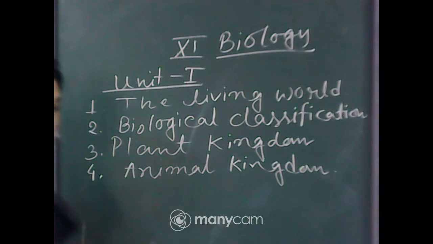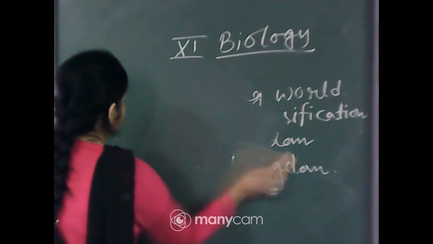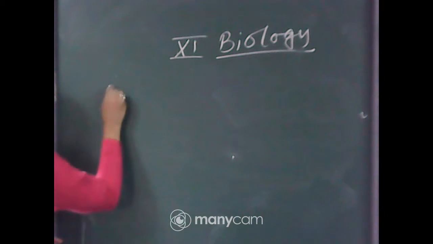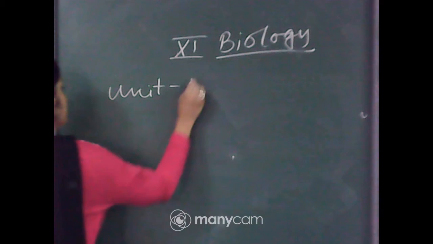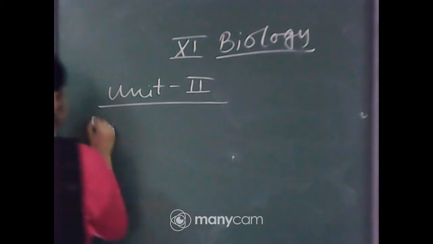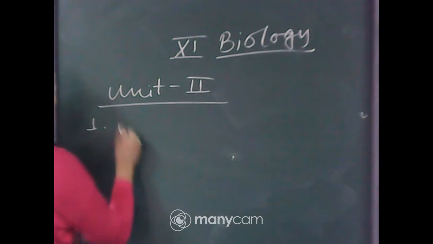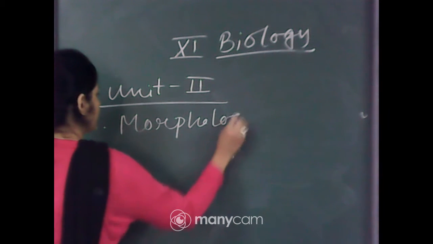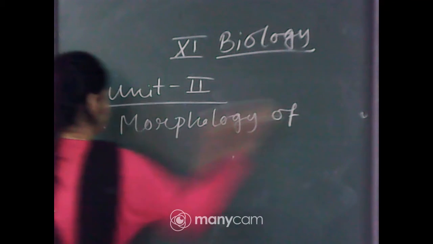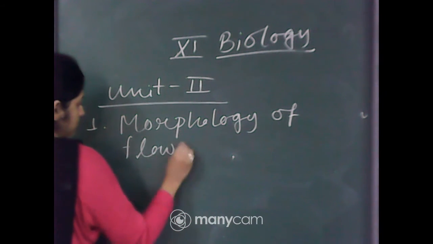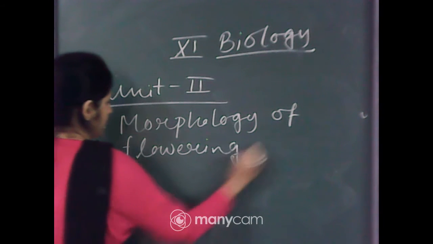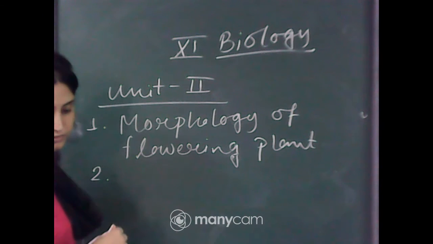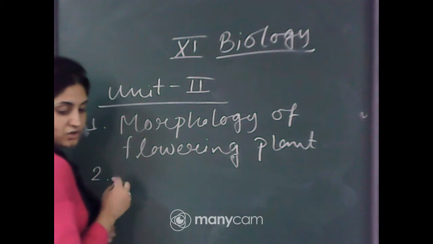Next, from Unit 2, there are 2 chapters. The first one, morphology of flowering plants. Number 2, structural organization in animals.